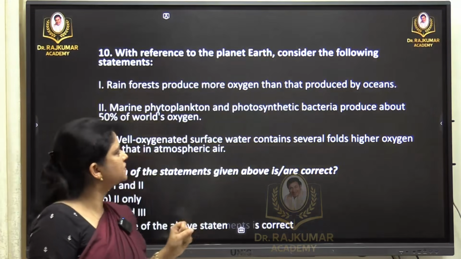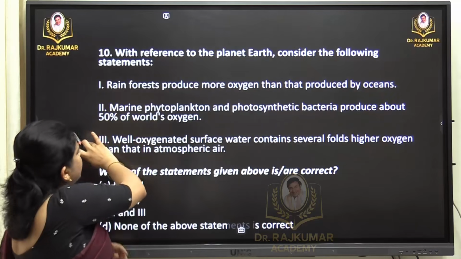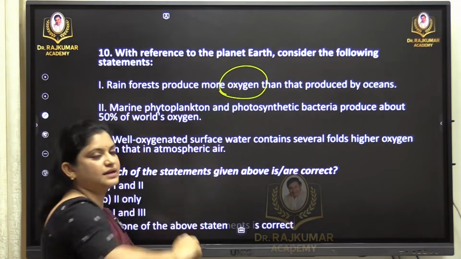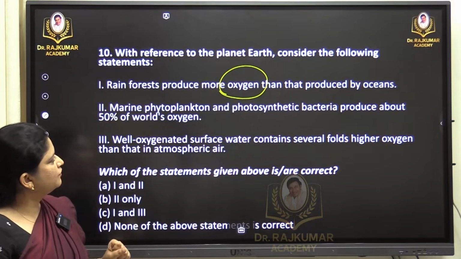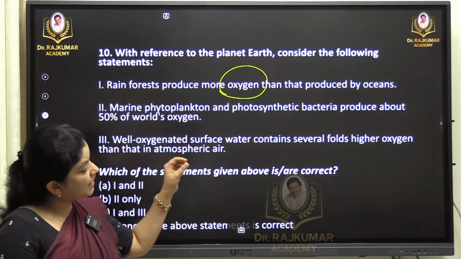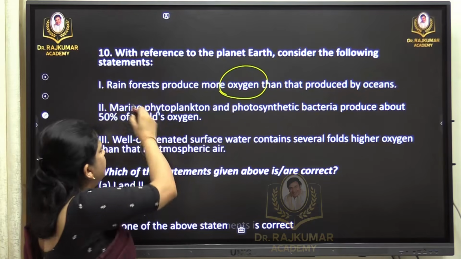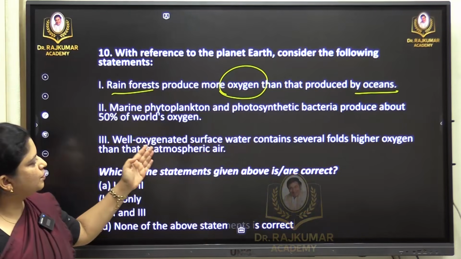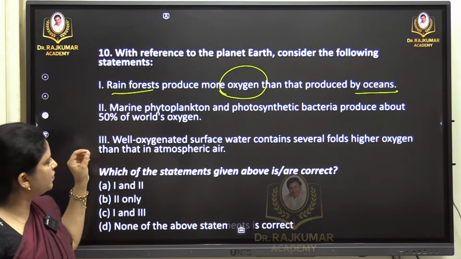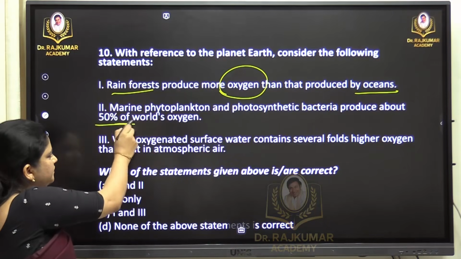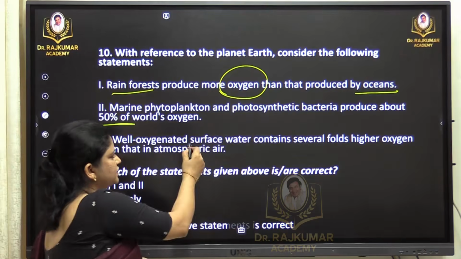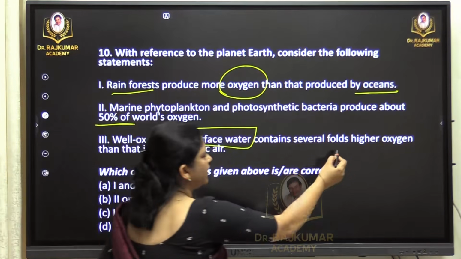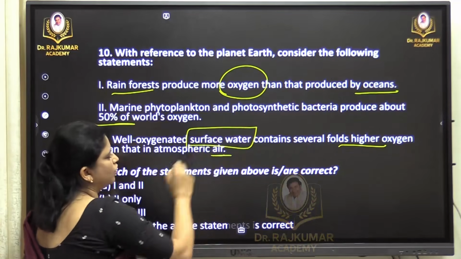Okay, now it speaks about rainforests, and maybe the focus is on oxygen. Let's go with the first statement. Rainforests produce more oxygen than that produced by the oceans. So there is a comparison between rainforest and the ocean. We'll look into it. Marine phytoplankton and photosynthetic bacteria produce about 50% of the world's oxygen. Well oxygenated surface water contains several folds higher oxygen than that in the atmosphere. Air and water is compared.